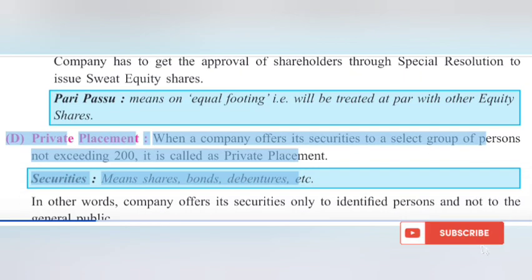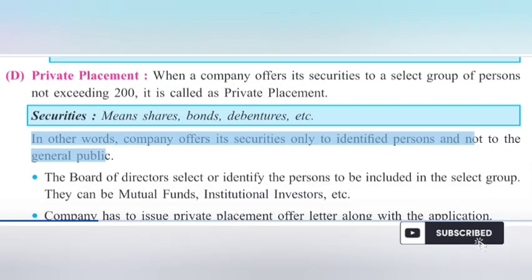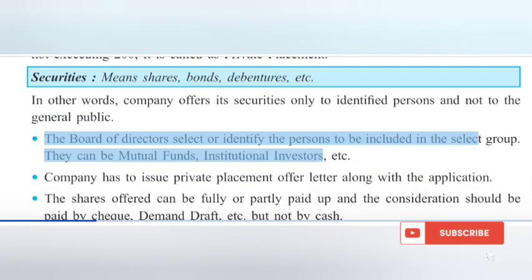Private placement. When a company offers its securities to a select group of persons not exceeding 200, it is called private placement. Securities means shares, bonds, debentures, etc. In other words, the company offers its securities only to identified persons and not to the general public. The board of directors select or identify the persons to be included in the select group. They can be mutual funds, institutional investors, etc.